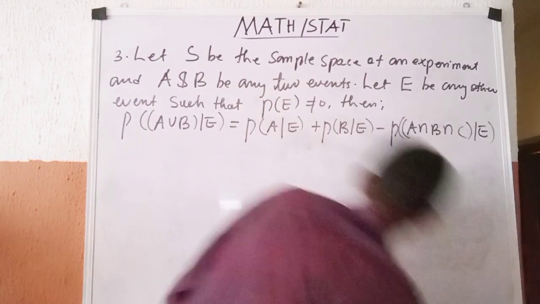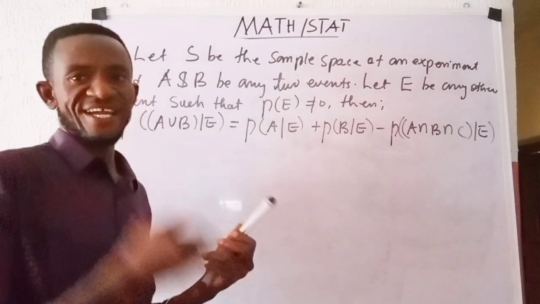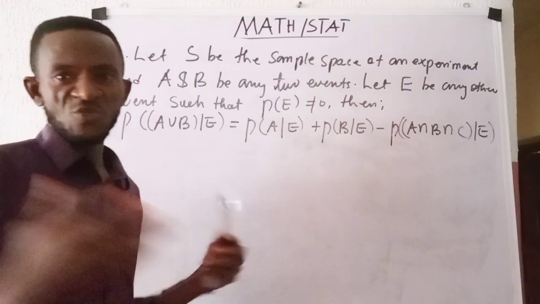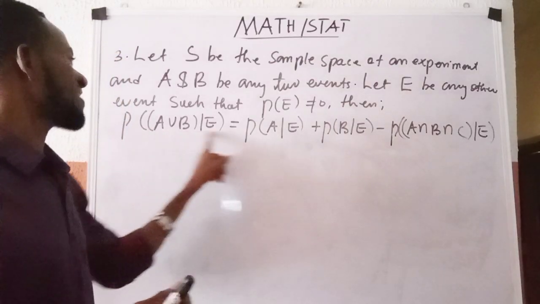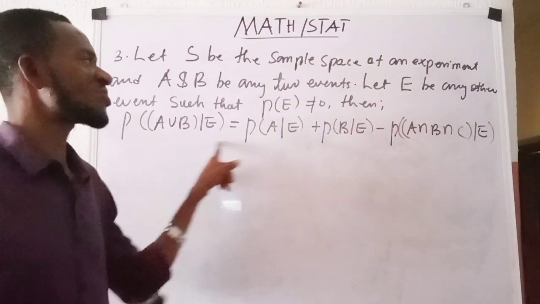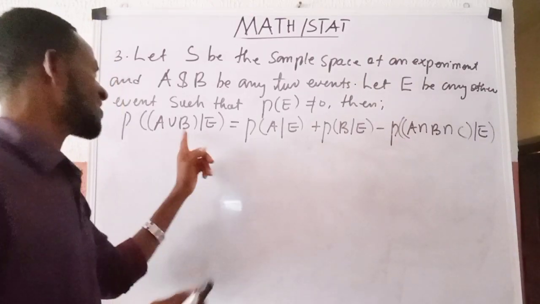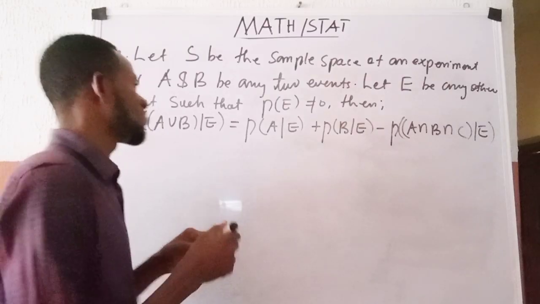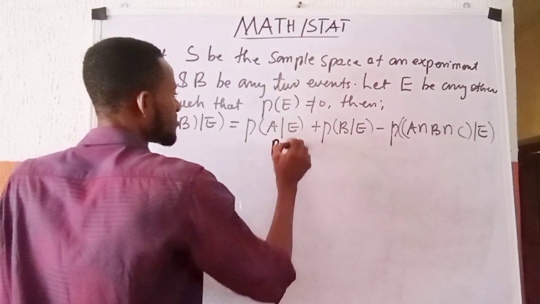So we are going to take our time and try to see whether we can show this clearly. What we are going to do as usual is express this as the normal conditional probability that we know. We write proof.